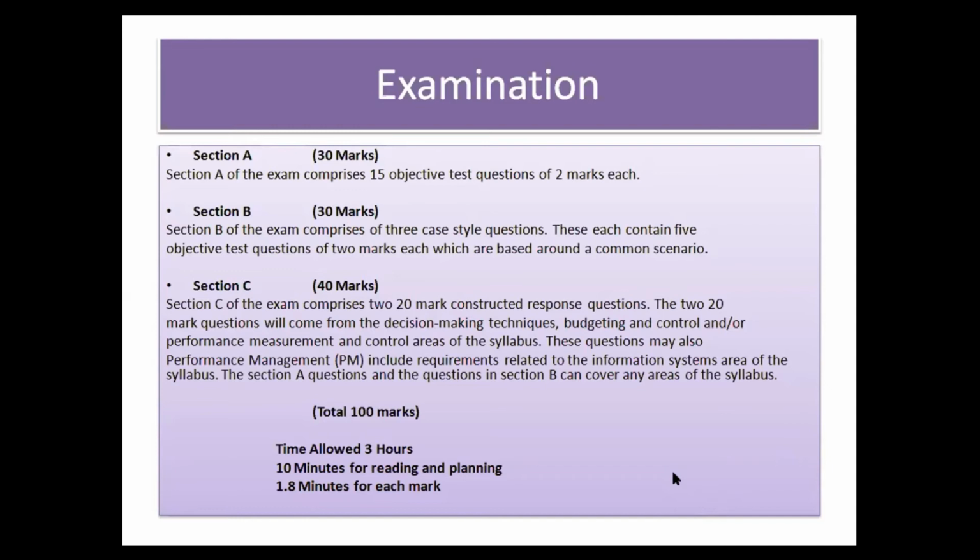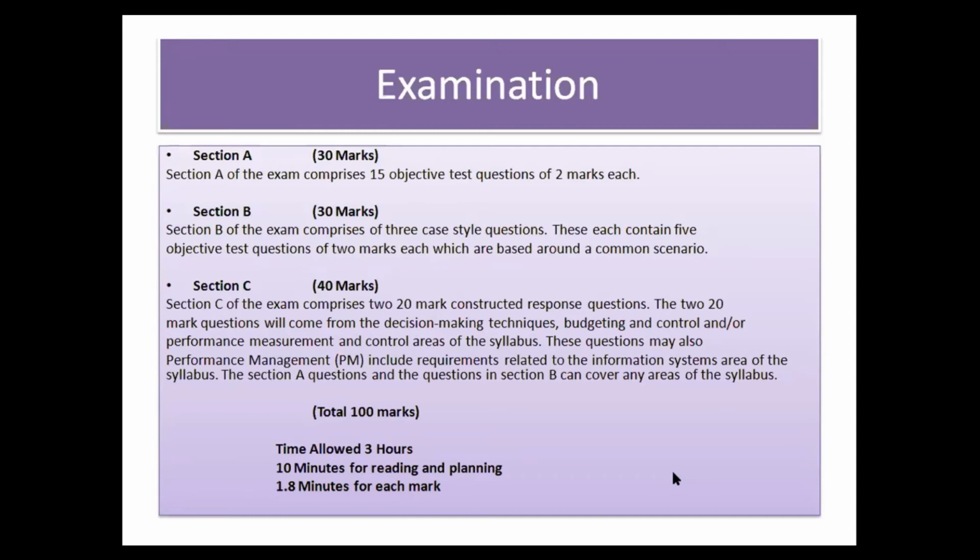Let me tell you one thing. Now you can attempt only computer-based examinations due to the prevailing situation of the COVID-19 pandemic. The design of that computer-based examination is that the question paper is divided into 3 sections, section A, B, and C. Section A contains 30 marks, section B contains 30 marks, and section C contains 40 marks.